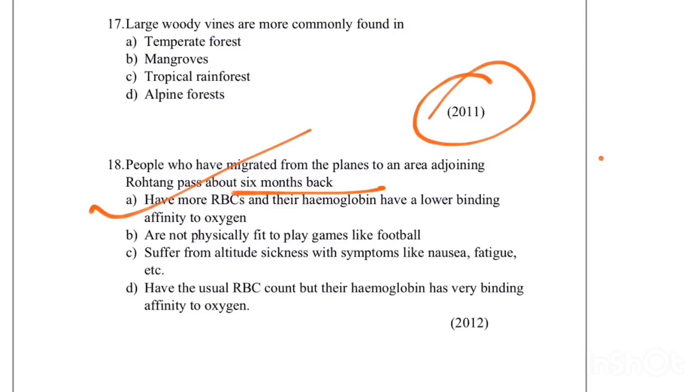They have adjusted, which means they have more RBCs. Here is a small confusion. You can see here, suffer from altitude sickness with symptoms like nausea, fatigue, etc. Yes, they suffer, but they have adjusted. They have gone 6 months back, so they have adjusted. So the correct answer is A.